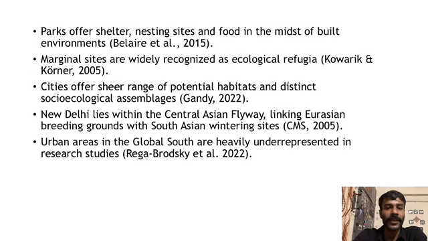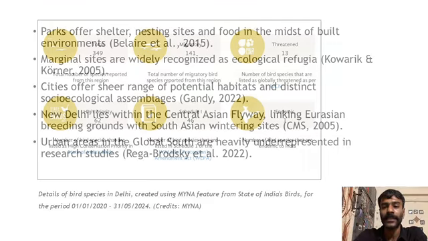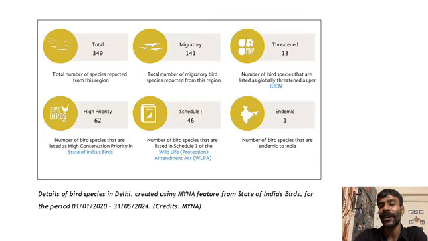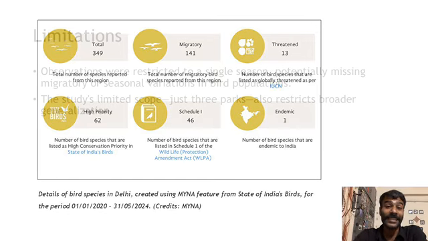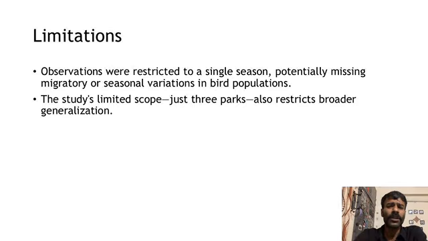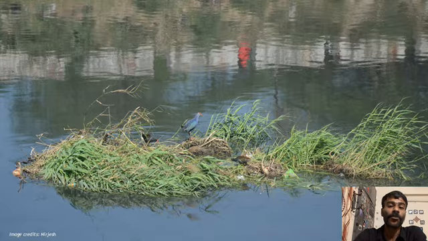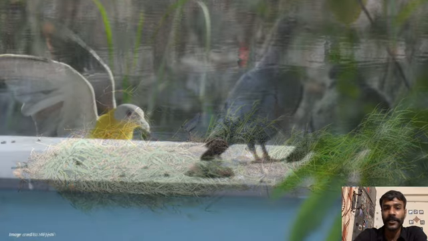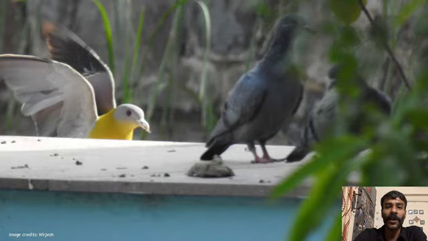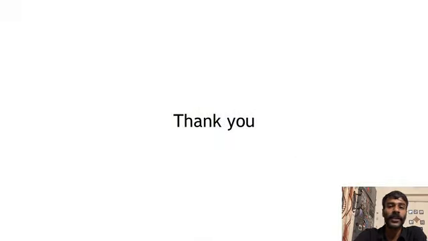The key takeaway is that even small urban parks can support surprisingly rich biodiversity. As Delhi continues to expand and still provides a home to around 350 migratory and resident bird species, integrating biodiversity into urban design is essential. This study also underscores the gap in urban ecology scholarship, particularly in New Delhi, and highlights the need for more research into ecological patterns and processes that structure biodiversity within the urban nature matrix.